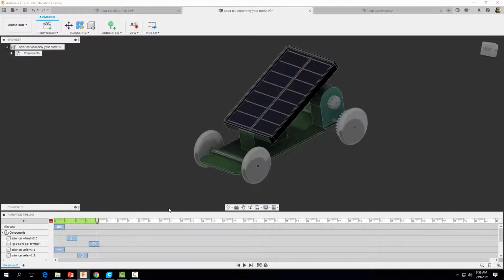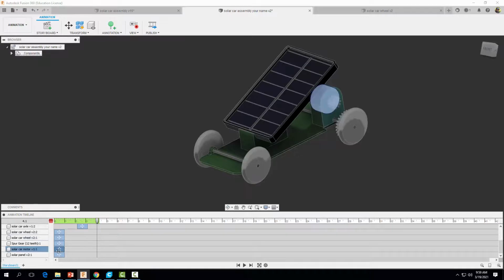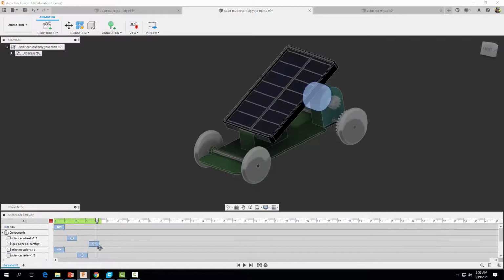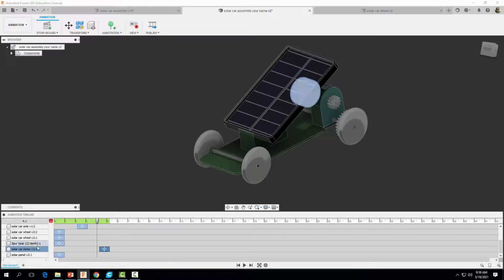Okay, and then let's go ahead now and have our motor come in. And then our spur gear come on. And then our last two wheels come on. And then lastly, our solar panel.